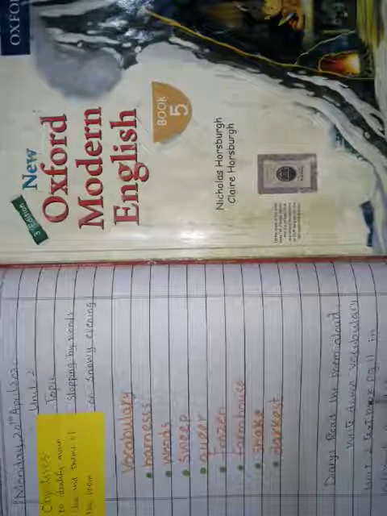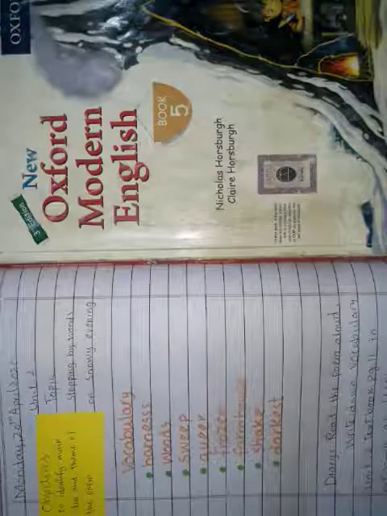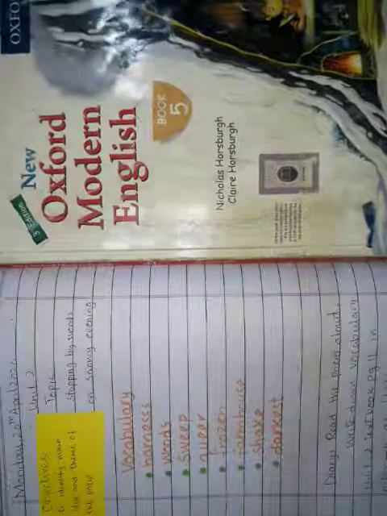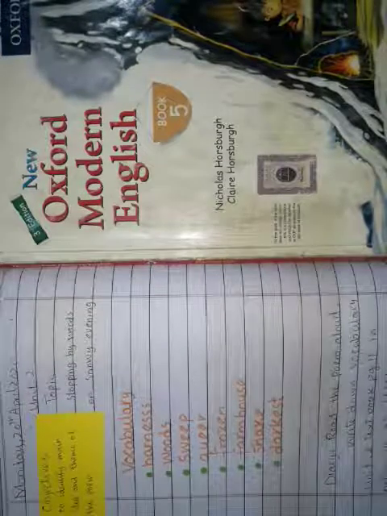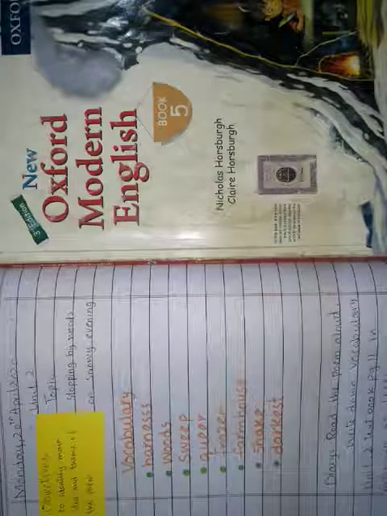And now it's time to look at today's diary. Alright, today's diary is: read the poem aloud, write down vocabulary, unit number 2, textbook page number 11, in notebook as homework. Today in your notebook you have to write down the vocabulary of unit number 2, that is difficult words, and the vocabulary you found through reading, you have to write it down in your notebook.